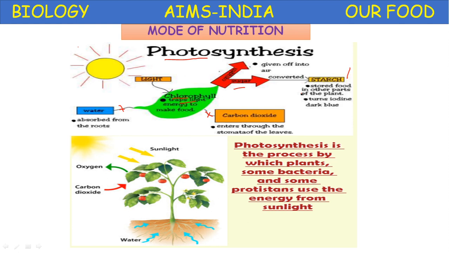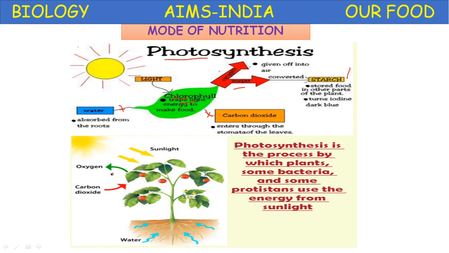So green plants obtain water through the roots. That water is transported to the site of photosynthesis, that is the green leaves. The leaves trap the solar energy in the presence of chlorophyll, and carbon dioxide and water in the presence of chlorophyll and sunlight undergo photosynthesis and produce starch.